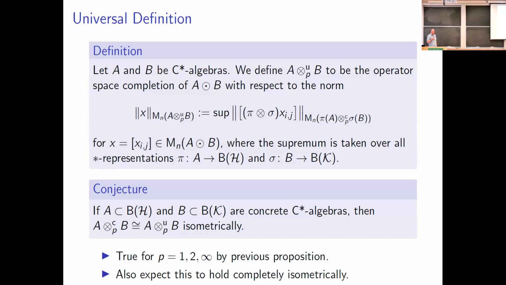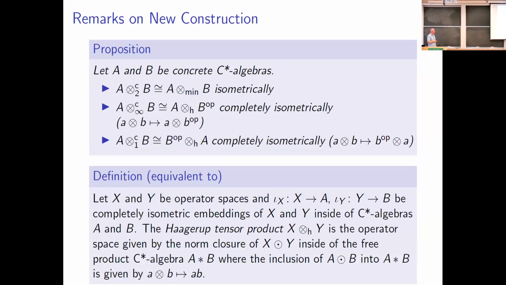And what we conjecture is that for a concrete C-star algebra, this universal construction that we've defined up above is actually just going to give you the same as what we had before. We know that this is going to be true when p is equal to 1, 2, or infinity. Why is this? Because when p is equal to 1, 2, or infinity, we're able to identify our tensor product with either the minimal tensor product of A and B or a twisted Haagerup tensor product.